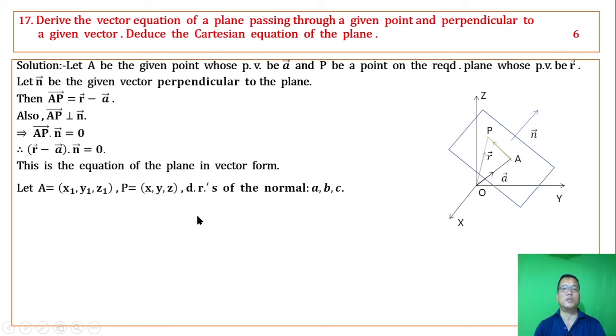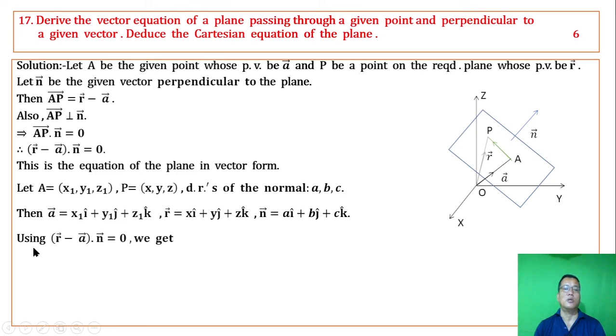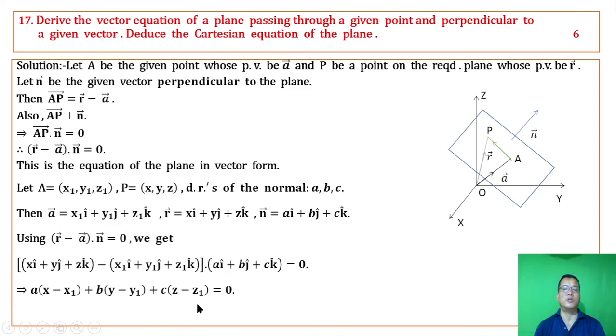Now for the Cartesian form, let the coordinates of A be x1 y1 z1 and P be x y z, and the direction ratios of the normal to the plane be a b c. Then a becomes this, r becomes this, n becomes this. Using the above equation we get this, and equating we get this, which is the equation of the plane passing through a particular point whose coordinates are x1 y1 z1 and having direction ratios small a, small b, small c. This is the equation of the plane in Cartesian form.